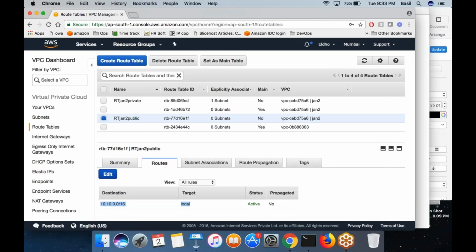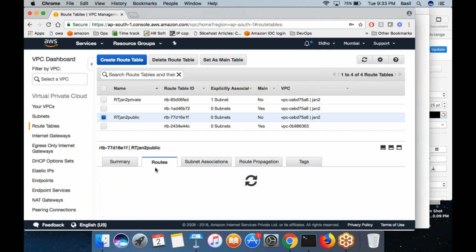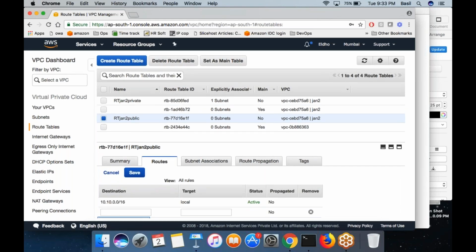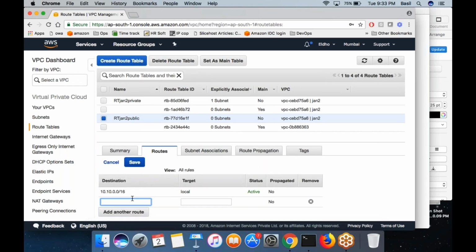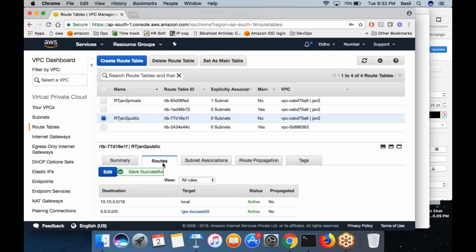Click on the edit button over here. I'm going to add a new rule. Click on add another rule. Over here I am mentioning any connection going to the internet, 0.0.0.0/0. It is nothing but the entire internet, right? /0 is nothing but the entire internet. It should go through the internet gateway. Select the internet gateway from the drop down. Click on the save button. That's it. You have added the rule.